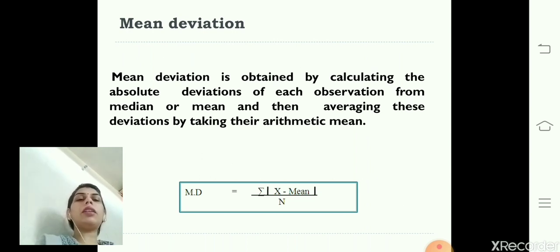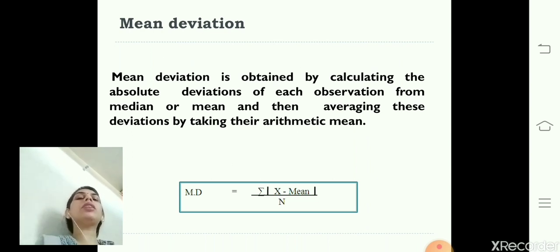First we will calculate the mid value, and after calculating the mid value we will calculate the mean with the help of frequency. After finding the mean we will subtract it from each mid value, then sum up those values and divide by the total of the frequency. So, we will get the mean deviation.